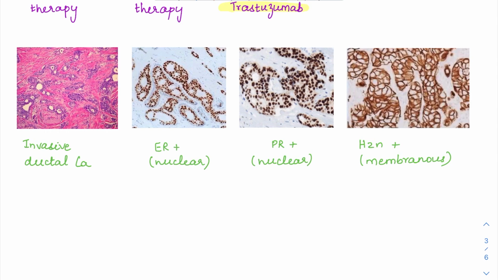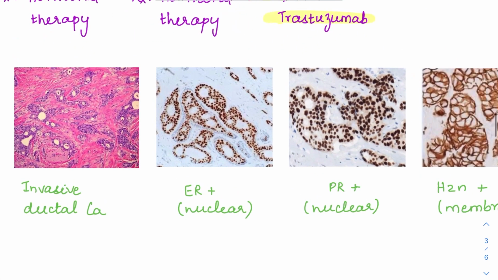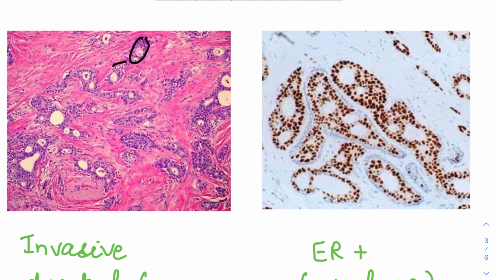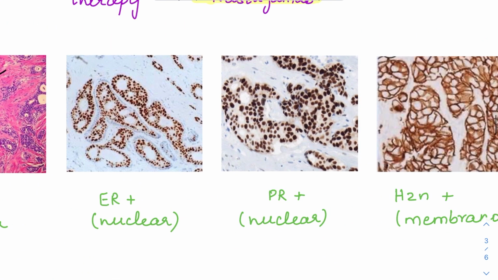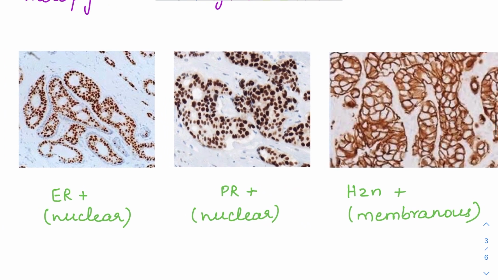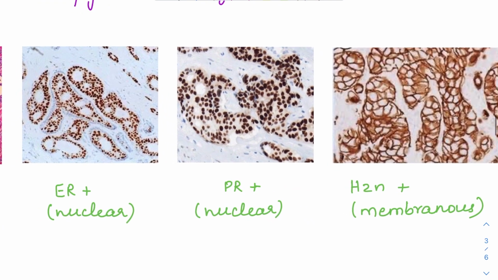So the first image will be the histomorphology of an invasive ductal carcinoma. So these are all duct formations only, but it has invaded into the stroma. So this is the stroma, all this part, and here it is all coming into the stroma, right? So it has become invasive. So they are still forming some kind of ducts, and this is how an invasive ductal carcinoma will appear. And when you put immunohistochemistry to assess the luminal status, they might give these images.